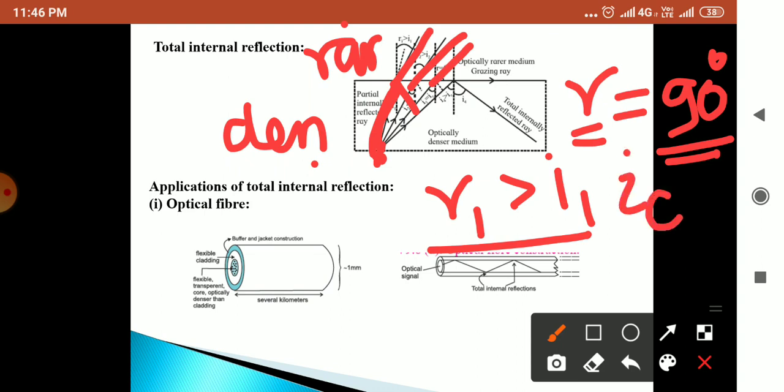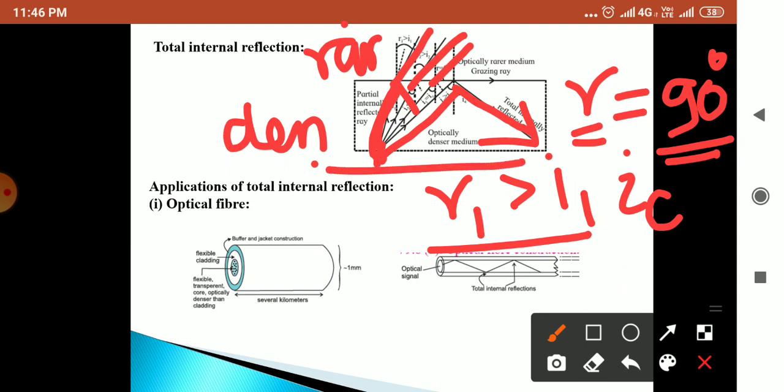Further, when the ray is incident on the surface of that denser medium beyond this, it will only reflect, it will not refract. There is one situation at which the angle of refraction becomes 90 degrees, and after that the ray will not refract, it will reflect inside the denser medium.